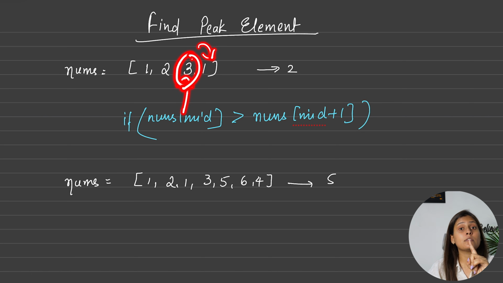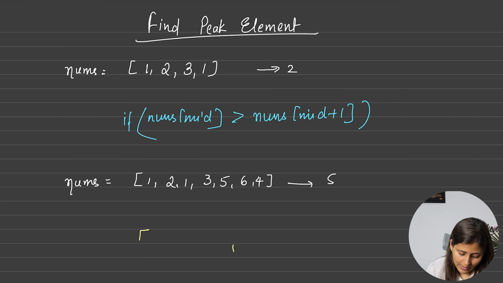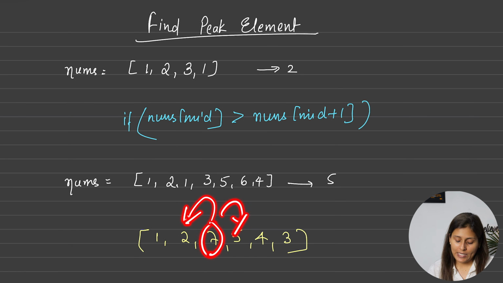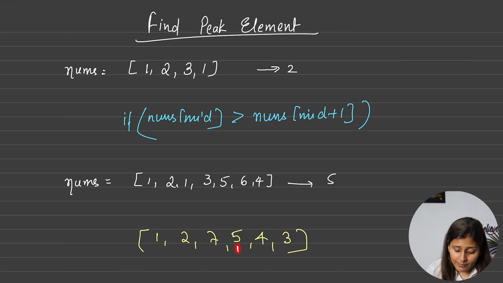I'm not saying only this. Why? Let's take an example here: 1, 2, 7, and let's say 5, let's say 4, let's say 3, okay? So let's take this example. If you see here, 7 is a peak element, yes, because 7 is greater than 2 and 5 also. But suppose our mid element is 5. Let's assume this.